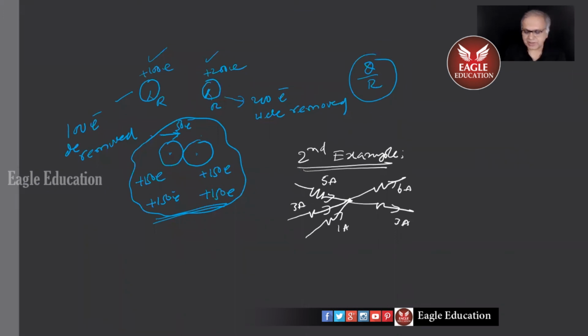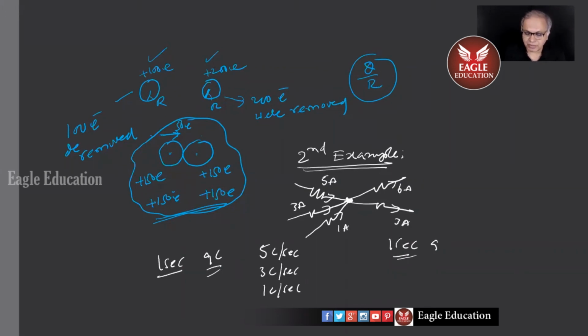Why is it called charge conservation? Do you know? 5 amperes current means 5 coulombs per second. 3 amperes means 3 coulombs per second. 1 ampere means 1 coulomb per second. So in 1 second, as a whole, 9 coulombs is entering. 9 coulombs should come in 1 second. Otherwise it's not going to be a steady current.